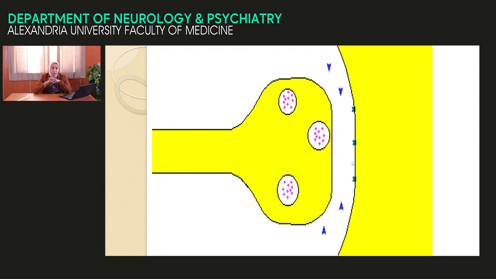What are the lines of treatment? First, we may give replacement therapy, as there is deficiency of dopamine. The first line, replacement therapy. The second line, stimulate the dopamine receptor to sensitize more dopamine. The third line: in the cleft there is an enzyme called monoamine oxidase. When the dopamine acts on the postsynaptic receptor, the monoamine oxidase will break down the dopamine. So we can give a monoamine oxidase inhibitor to delay the breakdown of dopamine and increase its action. On the contralateral side, we may give anticholinergic to suppress the acetylcholine.